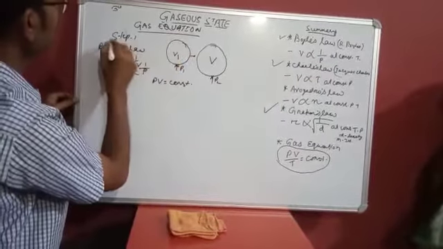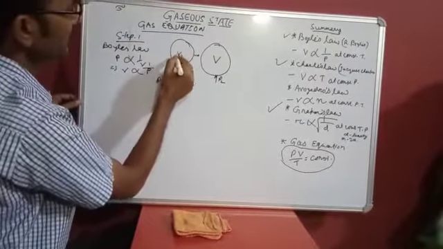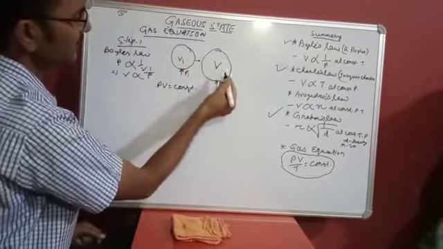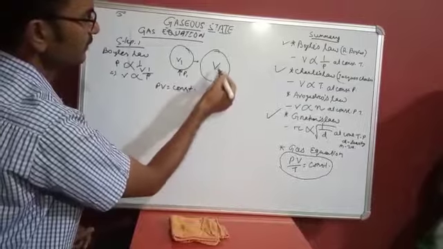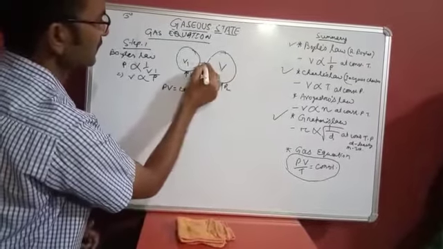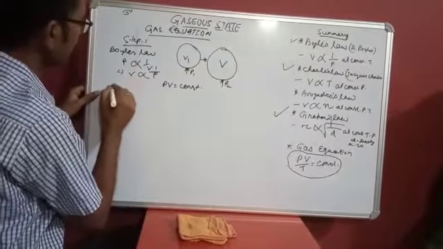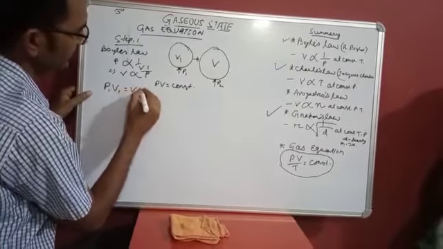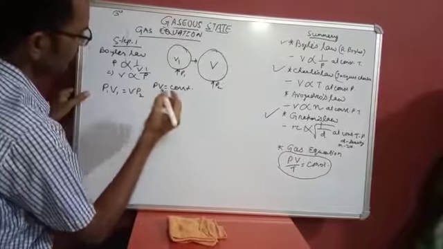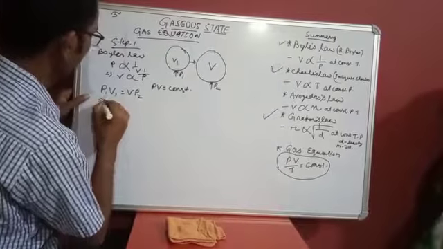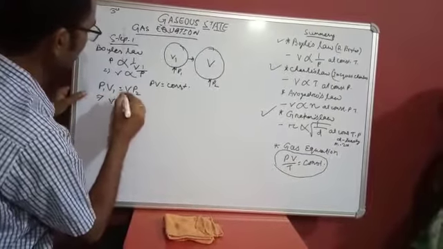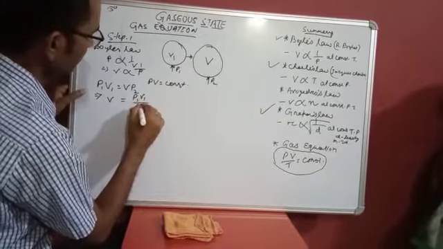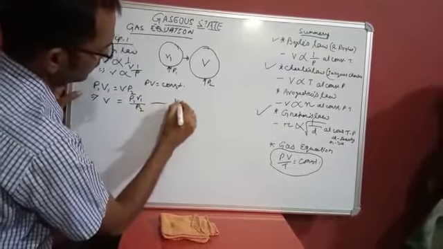So from step 1, V1 amount of gas at a pressure of P1 changes to V at a pressure of P2. Then from Boyle's law we will get P1 V1 is equal to V into P2. This implies V is equal to P1 V1 by P2. Suppose this is equation 1.